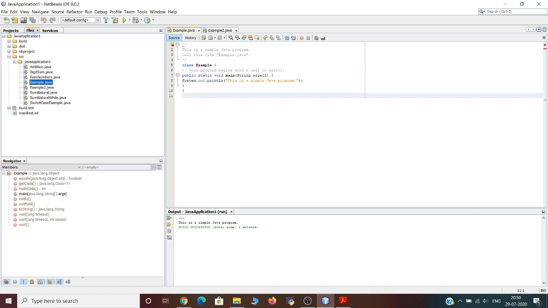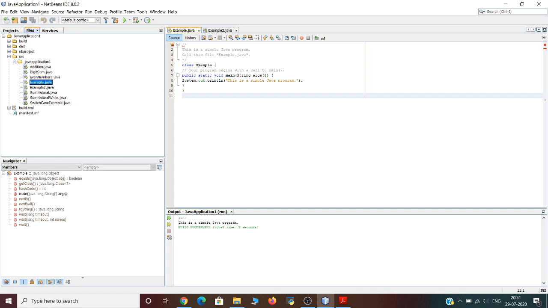Okay, so the next line of code is class example. This line uses the keyword class to declare that a new class is being defined. Example is an identifier, that is, the name of the class. The entire class definition, including all of its members, will be between the opening curly brace and the closing curly brace.